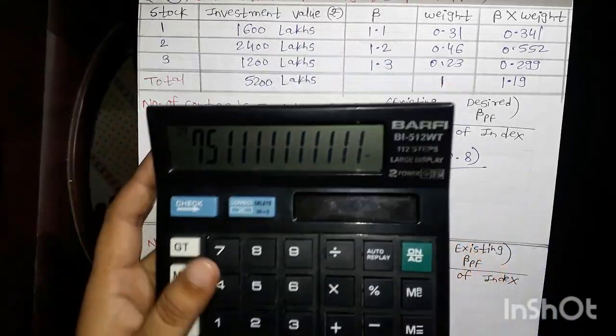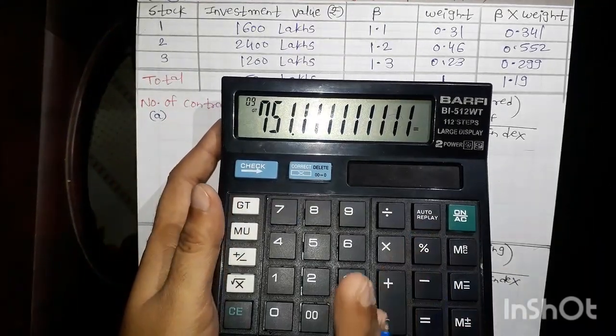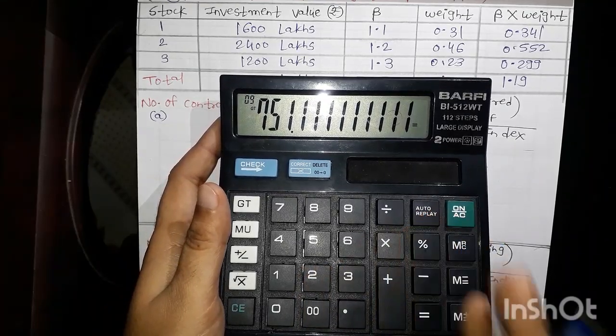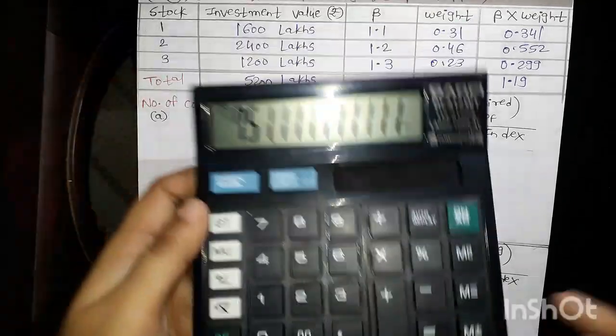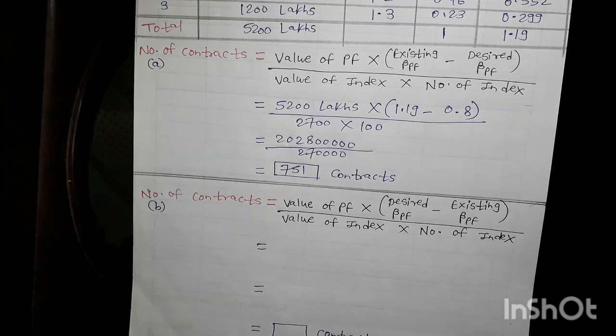I am getting the number of contracts, and we will round off. Number of contracts cannot be taken in two decimal places; contracts should be a whole number, so it is 751. Here I completed the A case, now the B case.